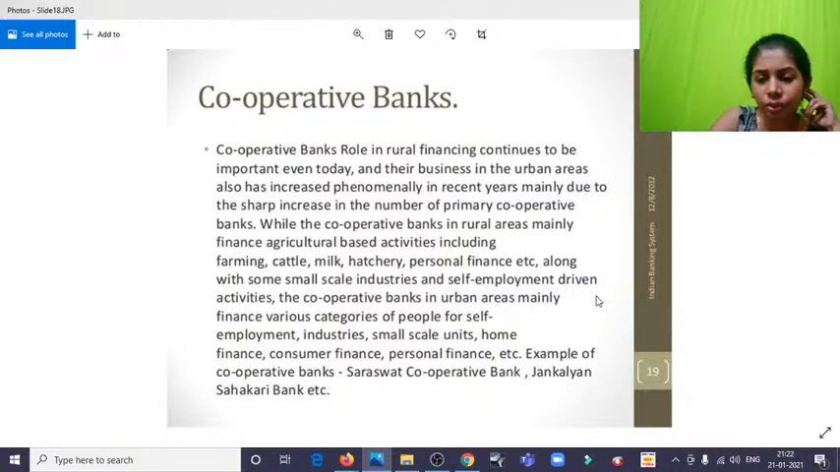While cooperative banks in rural areas mainly finance agriculture-based activities including farming, cattle, milk, hatchery, personal financing along, that is, everyone constitutes to be the owner of the bank, something similar to that. Examples of cooperative banks are Saraswati Cooperative Bank, Jan Kalyan Sahakari Bank, and we have many cooperative banks. Each panchayat, sometimes some panchayats will be having their own cooperative banks and all. So yes, such banks also are very, very good for the welfare of the citizens.